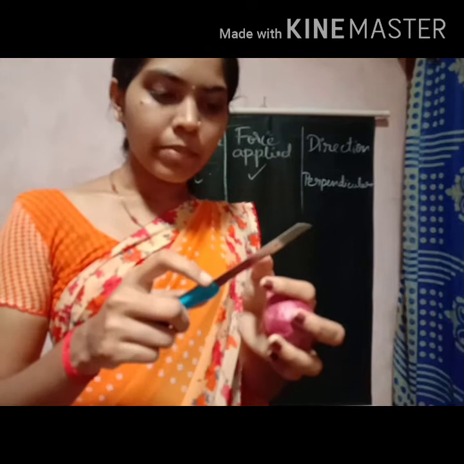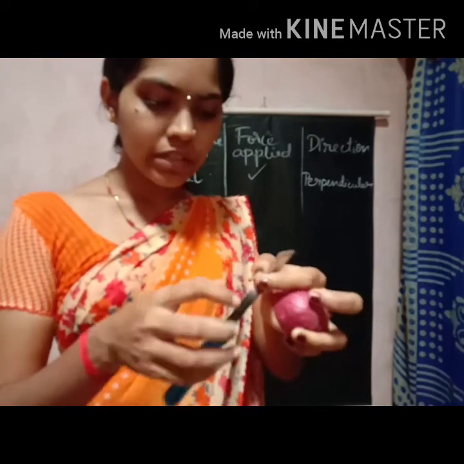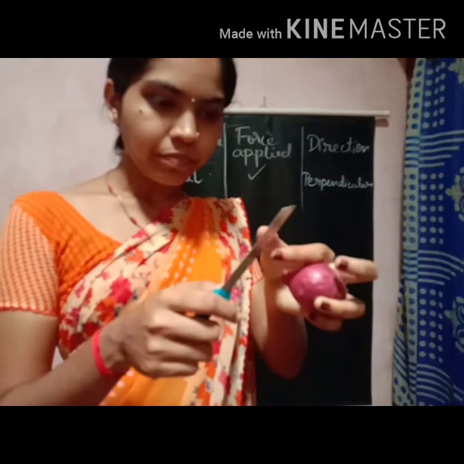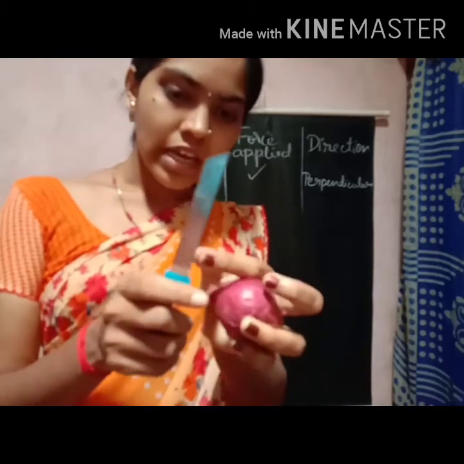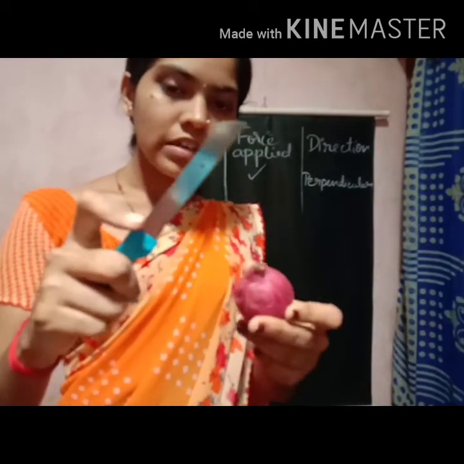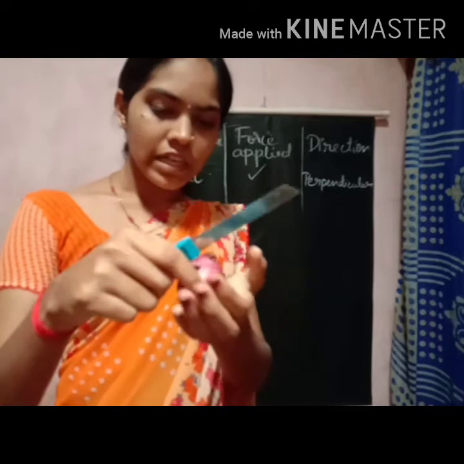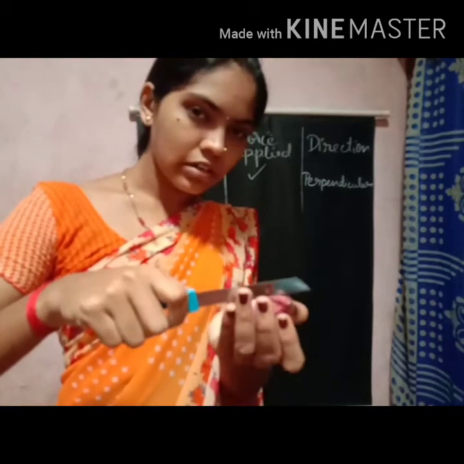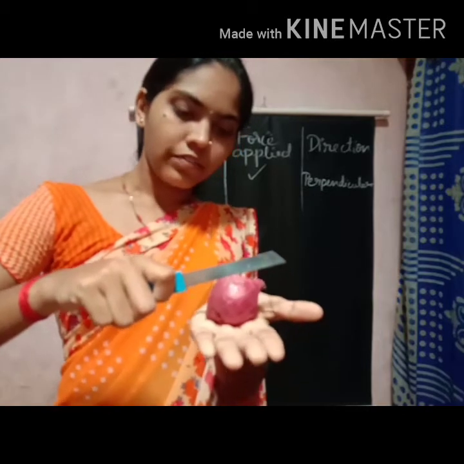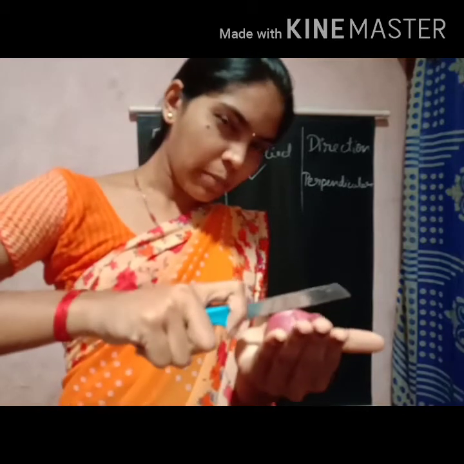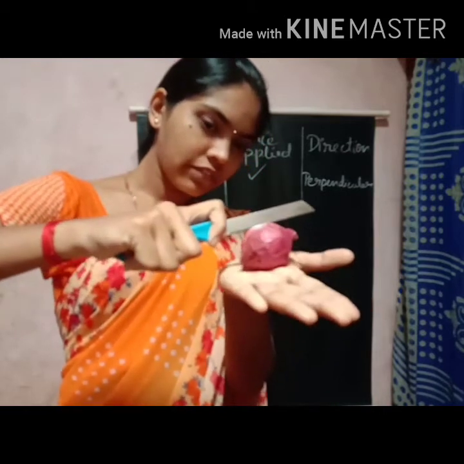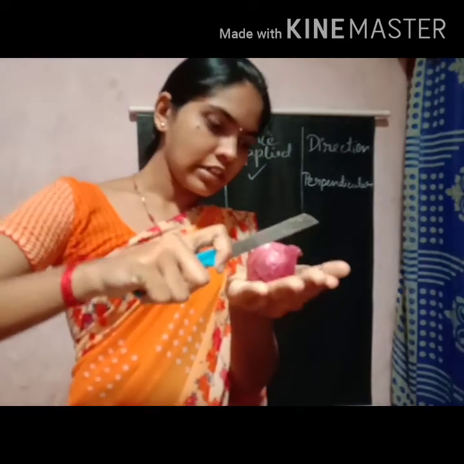So what happens on the blunt side of the knife? The surface area is thicker. In the sharp edge, you can see the surface area is very sharp, very narrow. Because the surface area is narrow, you are able to cut. And how do you cut? The vegetable is like this, and you apply the force, you apply the pressure, in the perpendicular direction of the onion, to cut.